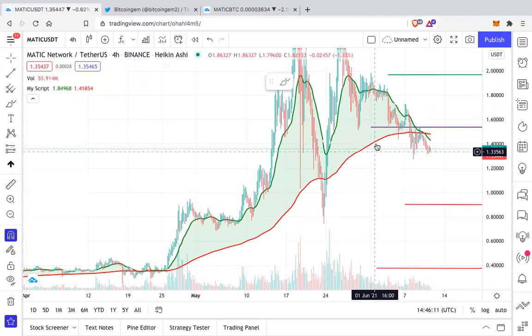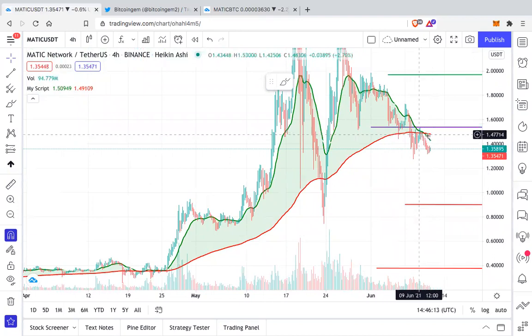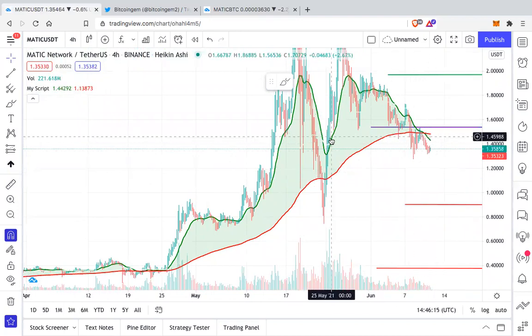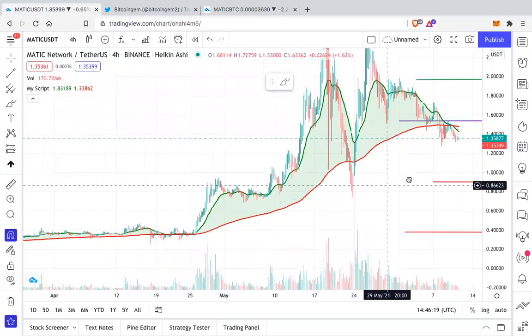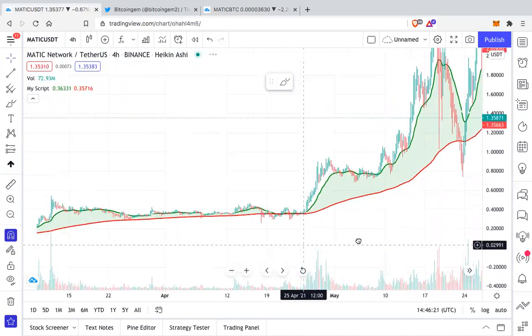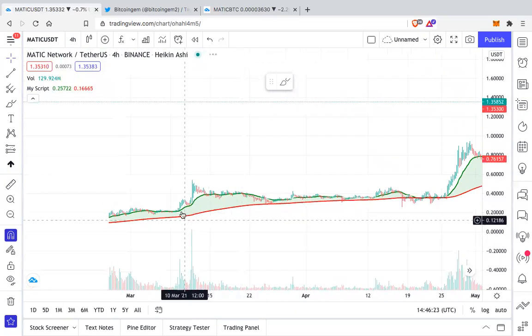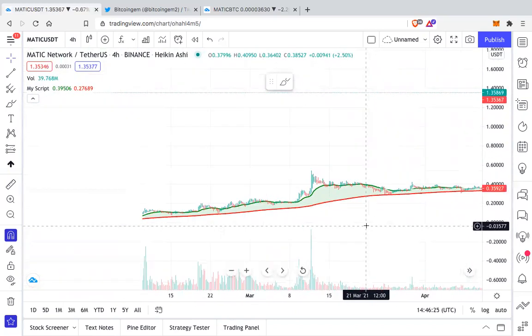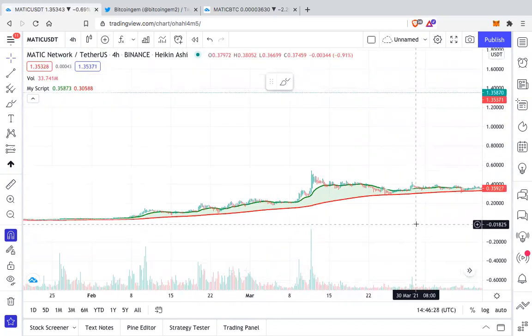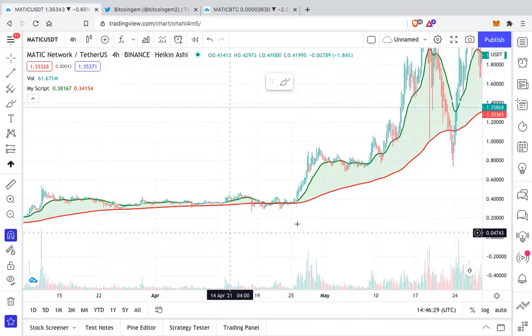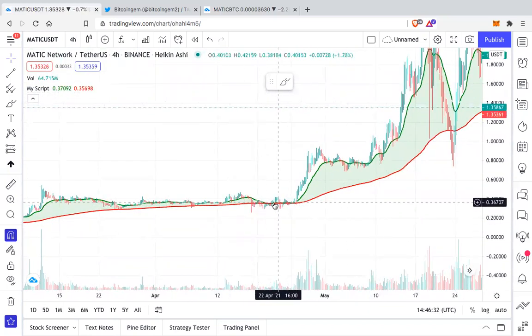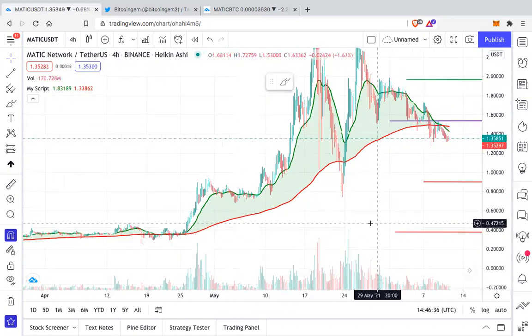The red line is the 200 EMA, 200 exponential moving average, and the green line is the 21 moving average. If you see this entire pump, nowhere had the green line crossed the red line, even on the 4 hour chart. Matic was that bullish. It did come close in April, but it again bounced back.